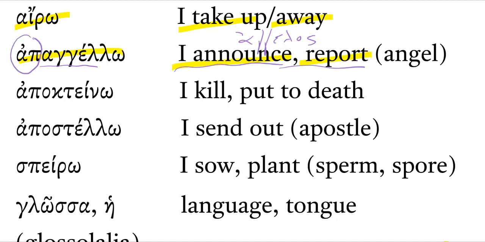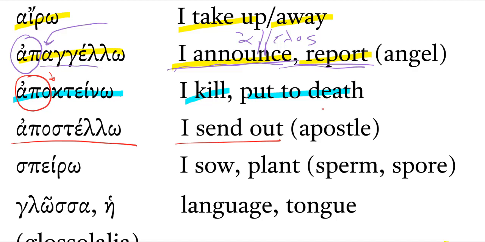Notice that that is a prepositional prefix, so any kind of augment will come after that. Apangelo is I announce or I report. Apokteno is I kill or put to death. Again, notice that it has a prepositional prefix, so any kind of augment will come after that.